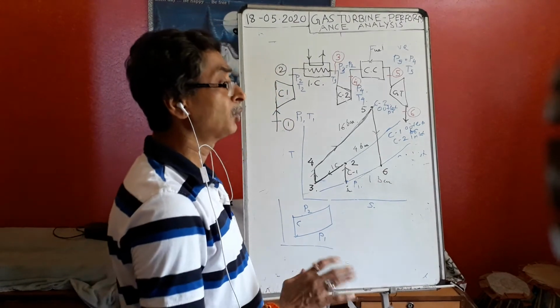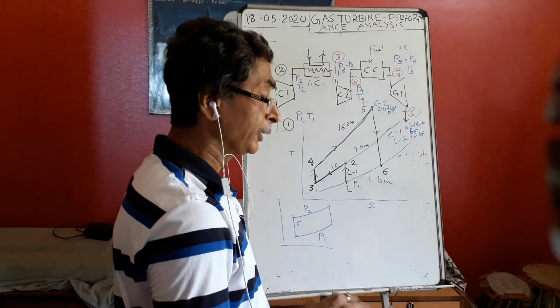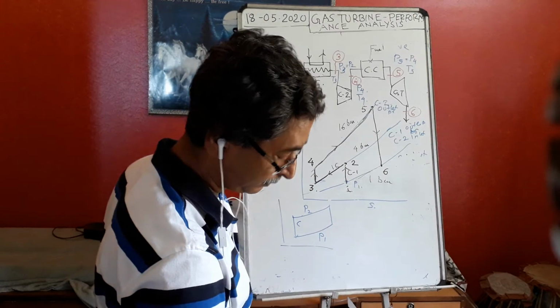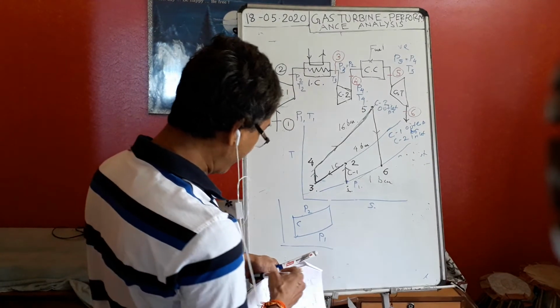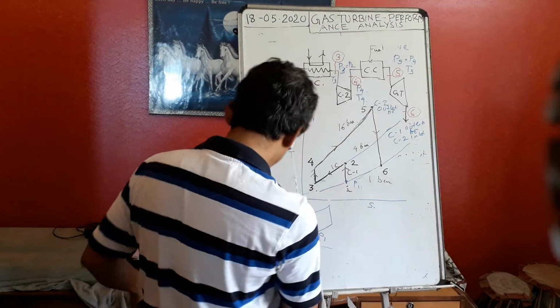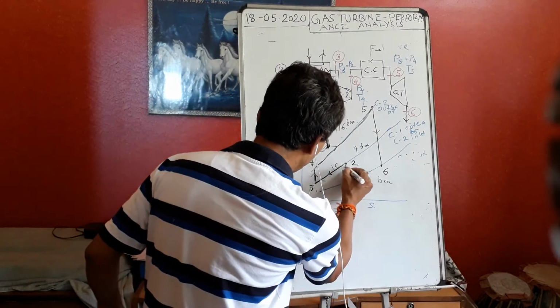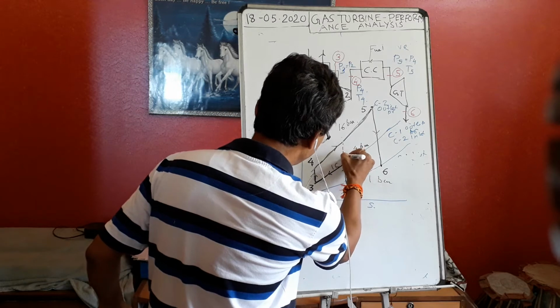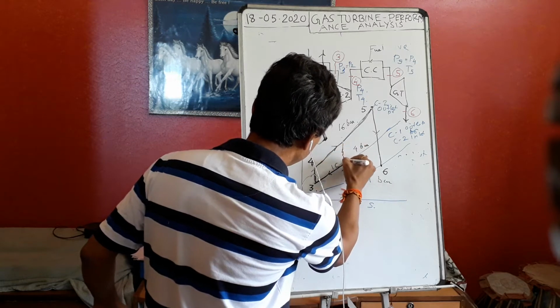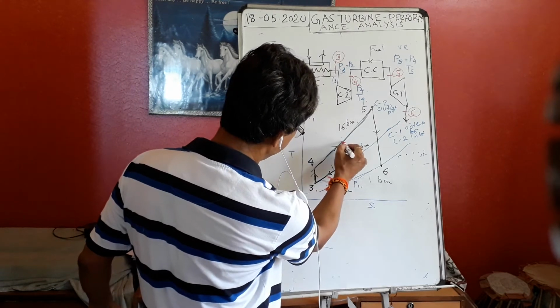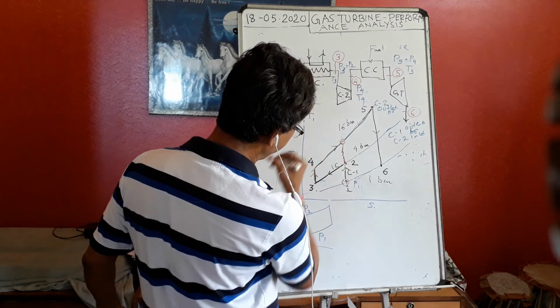I said, no, two compressors are not required. You raise the pressure from 1 bar to 16 bar with one compressor. Then what do I have to do? In that case I have to go like that, straight, because this is my inlet condition. From here I have to go to 16 bar. So I will reach there.